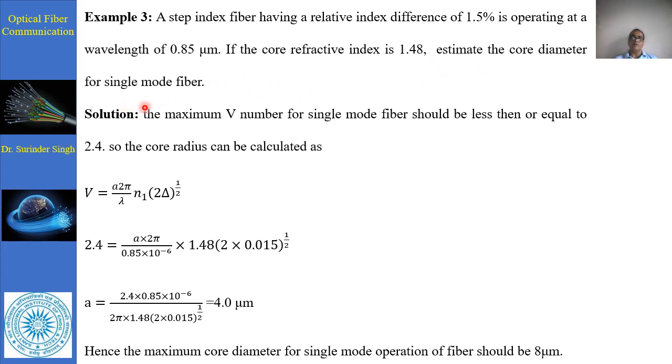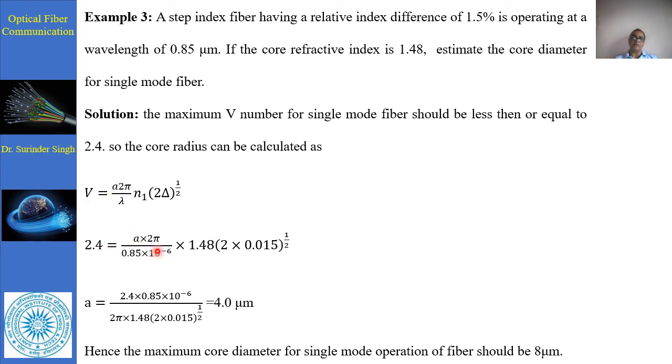So we have the formula for V number for single mode fiber, that should be less than 2.405 or 2.4. So the core radius formula: V is equal to a 2 pi upon lambda into NA. NA may be n1 under root 2 delta. Now this 2.4 is to be there.